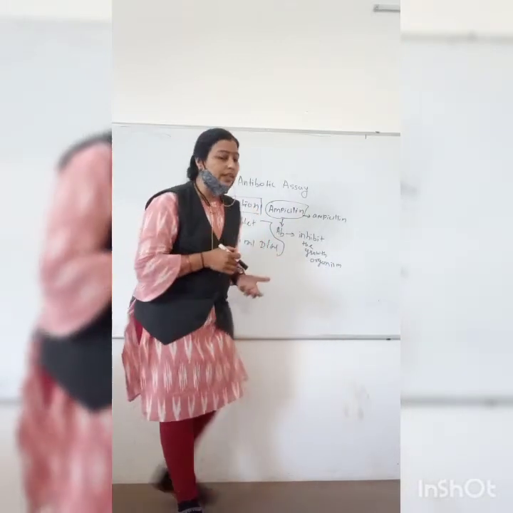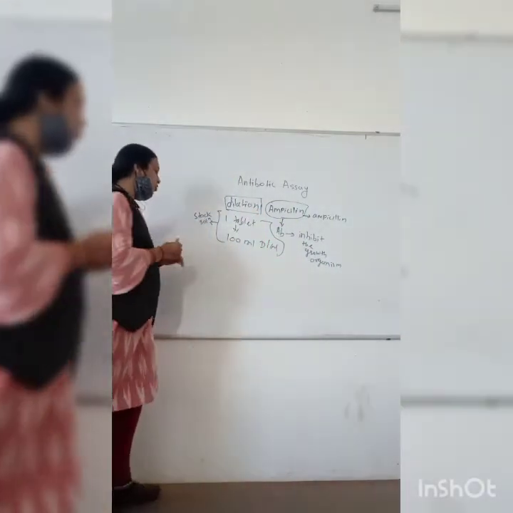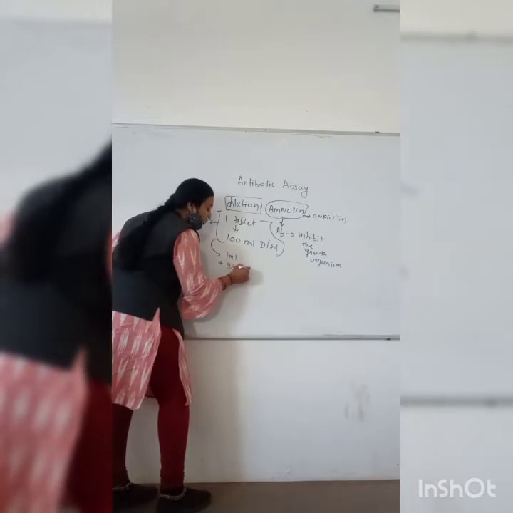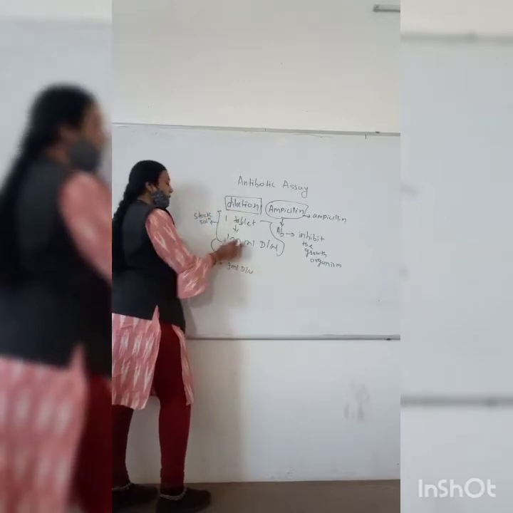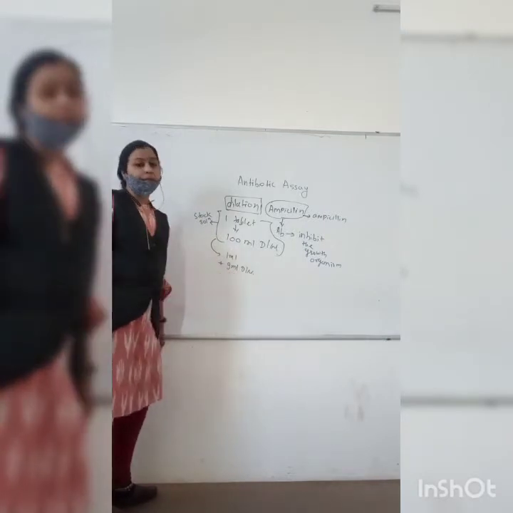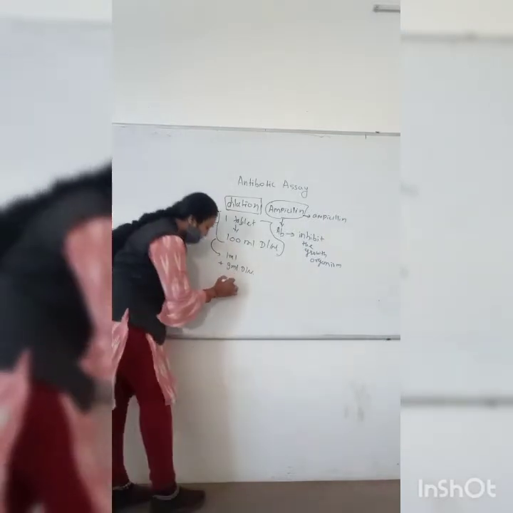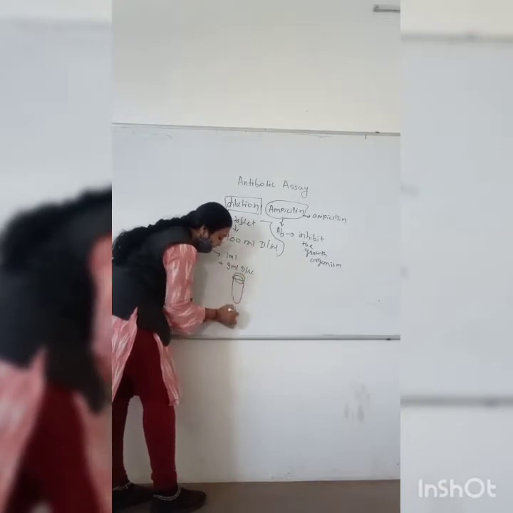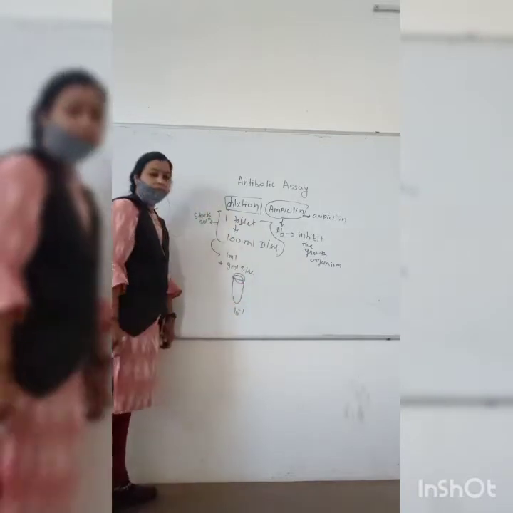For that, from this stock solution you have to take 1 ml and add it into 9 ml of distilled water. Like this your first test tube is ready, that is 10 raised to minus 1.